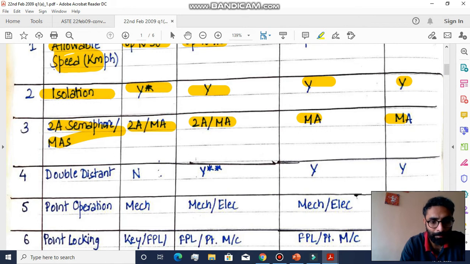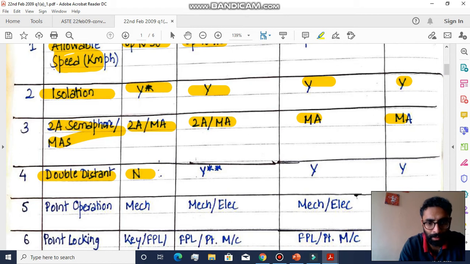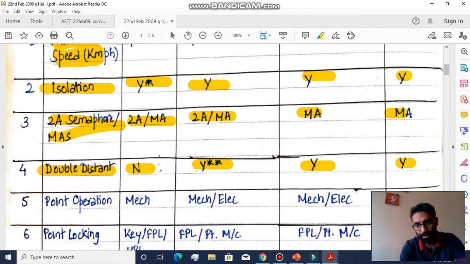Double distance signal, as all of us know, before the home signal we have a distant signal, and before the distant signal there is a double distant signal to achieve more speed. So double distant, is it required in standard 1? No. In standard 2 it's required, but with conditions. We'll have a look at the conditions. In standard 3 double distant is required, and standard 4 also double distant signal is required.